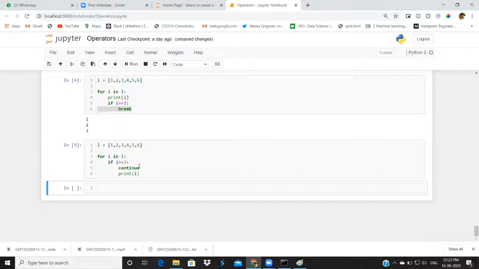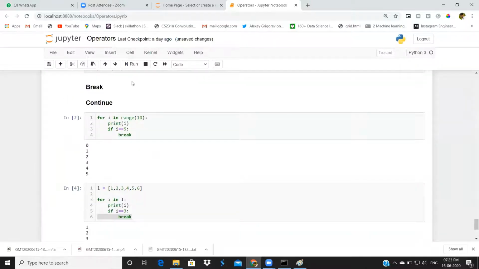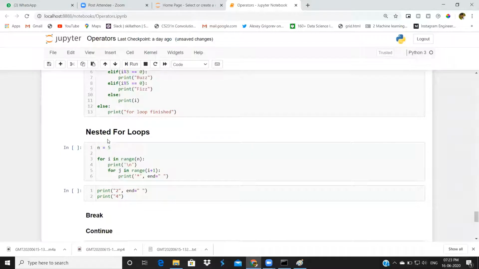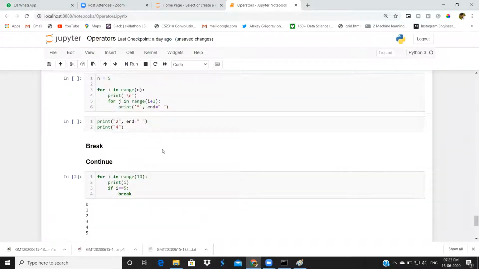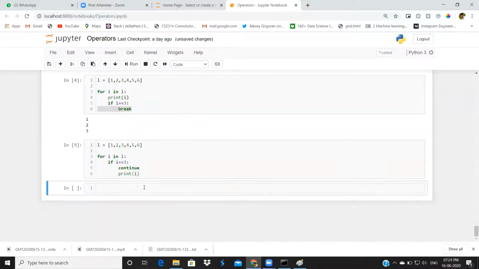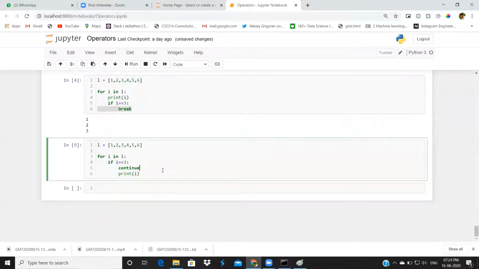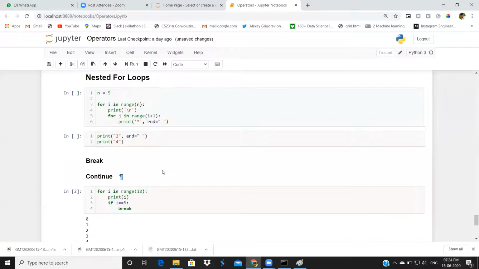We will do some examples. With for loops, we have these two concepts we can use inside a for loop: break and continue. Whenever you want to break that loop, you will use break. If you want to skip one iteration, you will use continue there. We are done with these loops here.